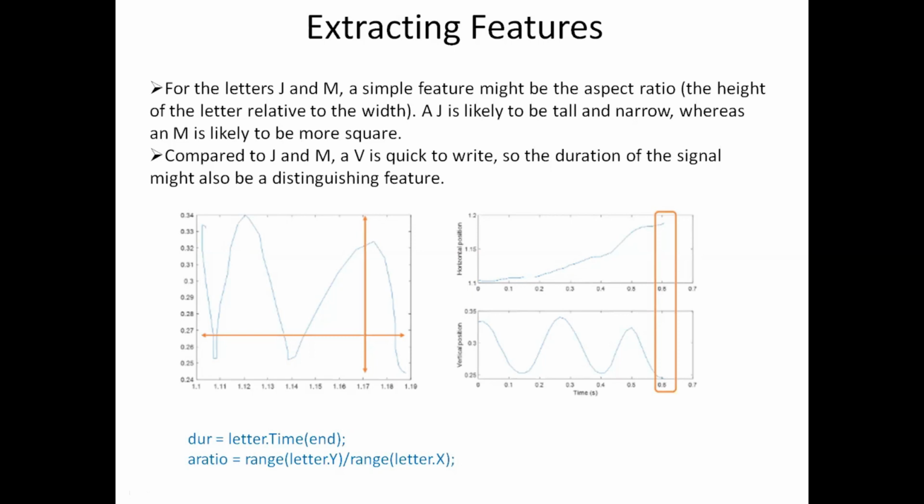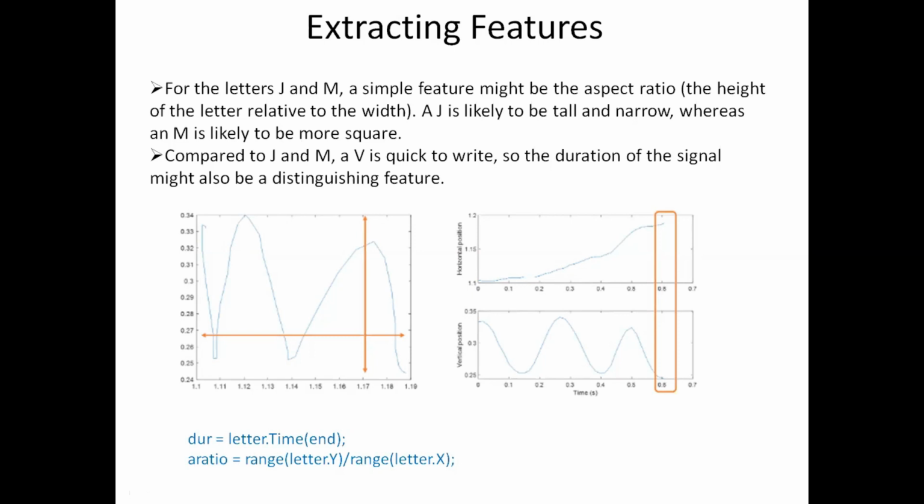If you make a comparison for the letter J and for the letter M, we can clearly see the difference, because the width of the letter M is more and the width of the letter J is less. So that is one feature which can help me to predict whether the given data is for the letter M or for the letter J.